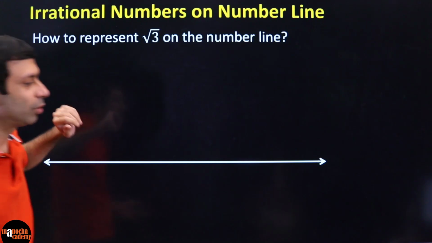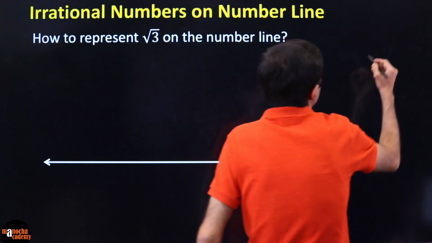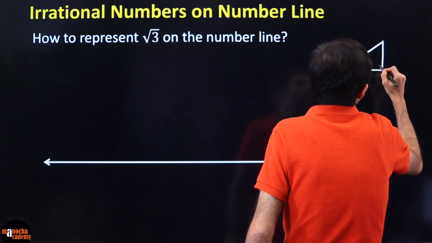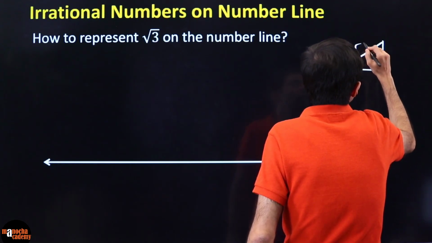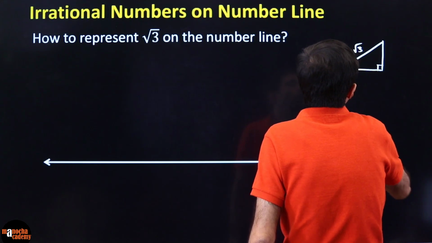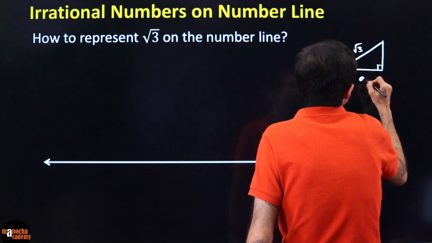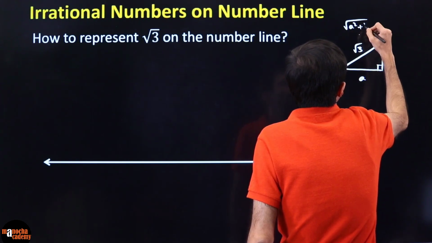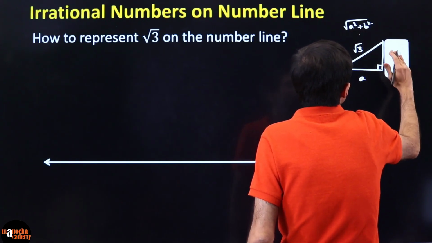Now how do you represent root 3? Again, think of it. You need a triangle here. You need a triangle in such a form that its hypotenuse is square root of 3. So to get square root of 3, what do I need? Remember, a and b. So this is square root of a square plus b square. Now let's say b is 1.